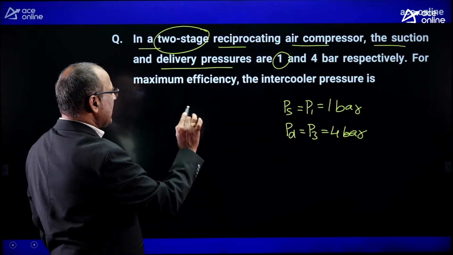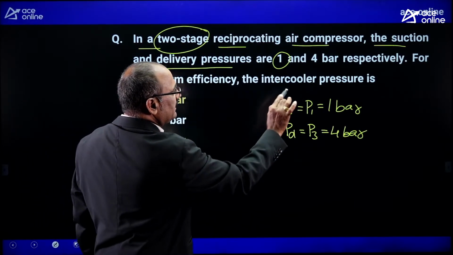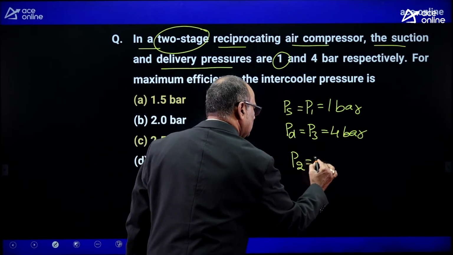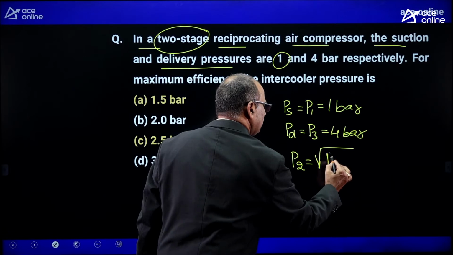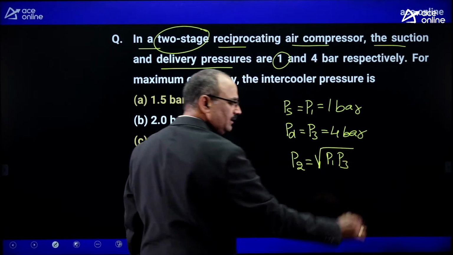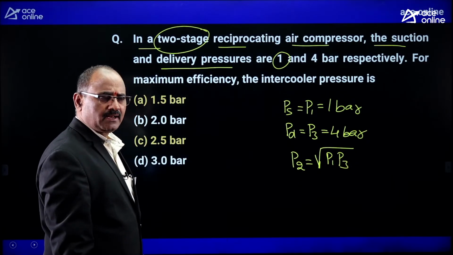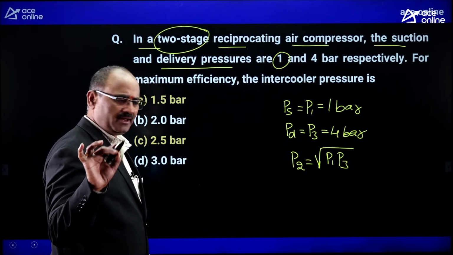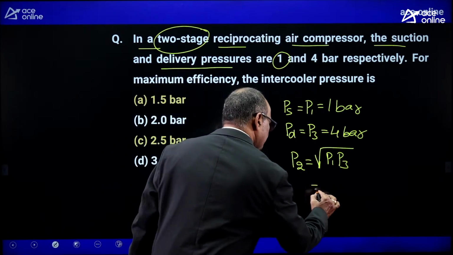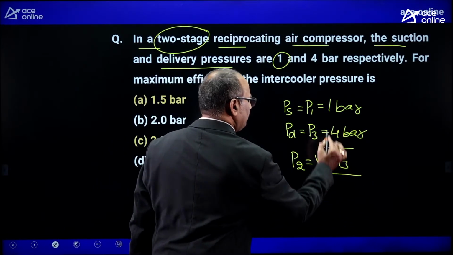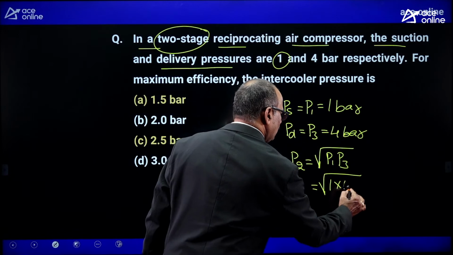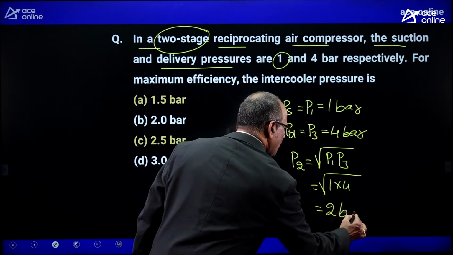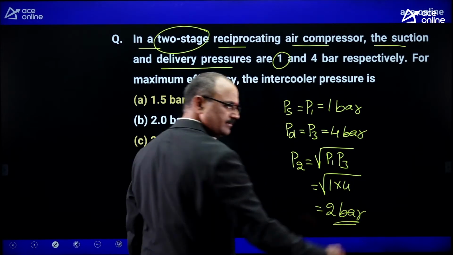Respectively, for the maximum efficiency, the intercooler pressure, very easy, the intercooler pressure P2 is equal to root under P1 P3. That is the optimum intercooler pressure for the best performance of the reciprocating compressor. It is equal to root under P1 is 1 bar into 4, 1 into 4, 4. So root under 4 equals 2 bar. That is the optimum intercooler pressure.